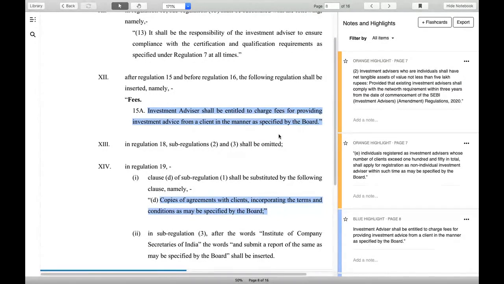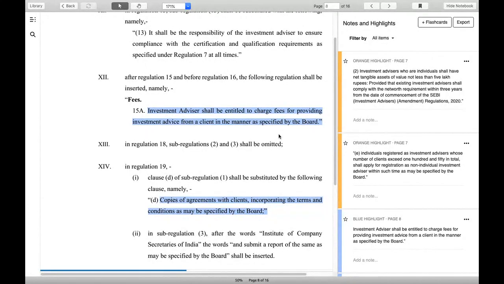SEBI has already allowed it. No, SEBI has clearly said the same customer cannot be on both sides. Even if you have not charged fees, that customer is your customer because you have given the advice. So if you have given written advice, you have printed his worksheet, financial plan, goals, he has become your client.